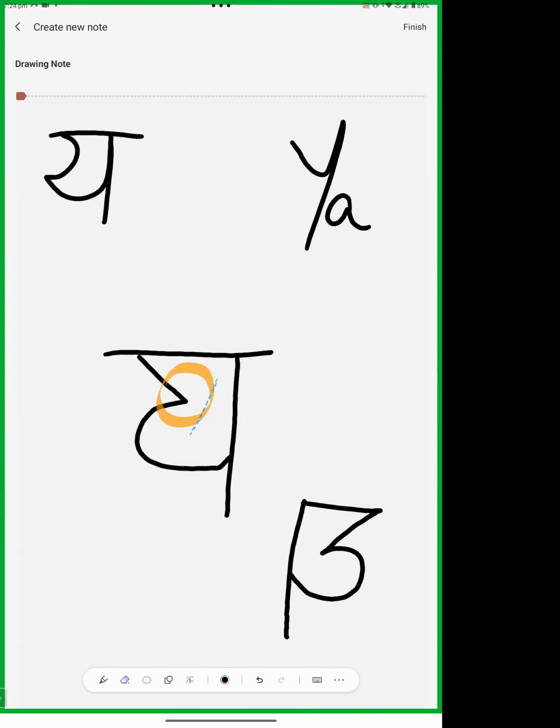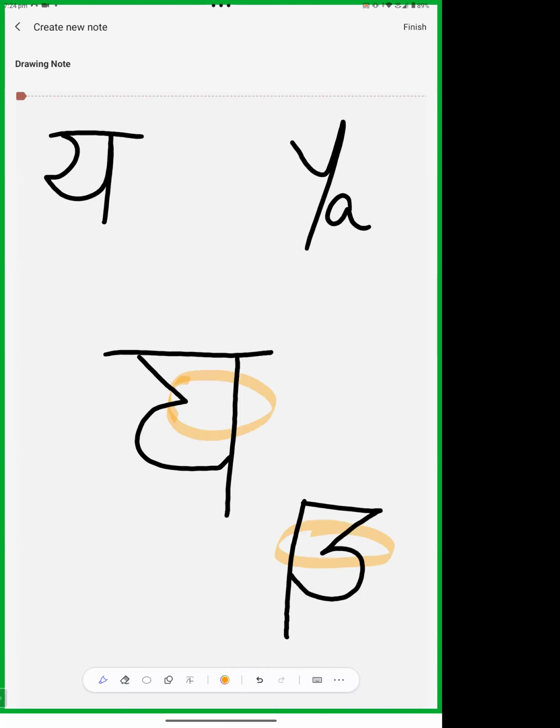Okay, I'm making it. So it is totally the mirror image, we can say. It starts here, this is the space, and in O the space is here.